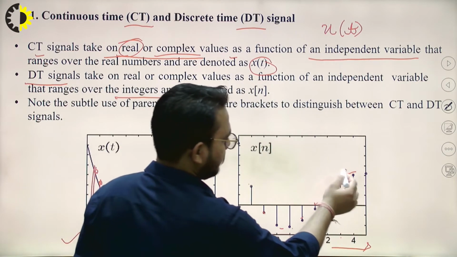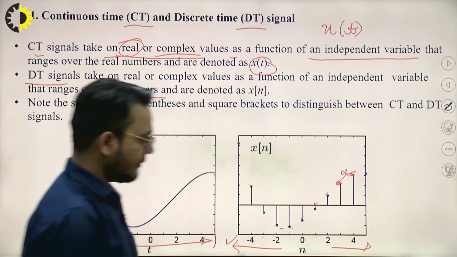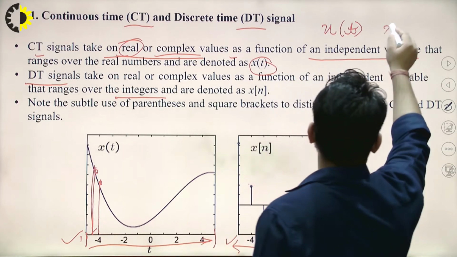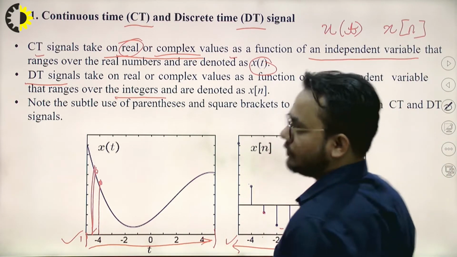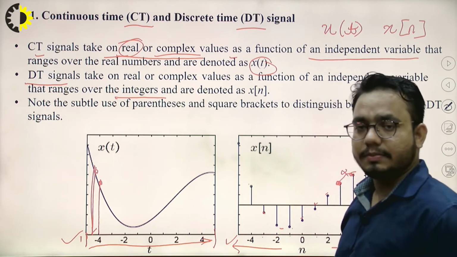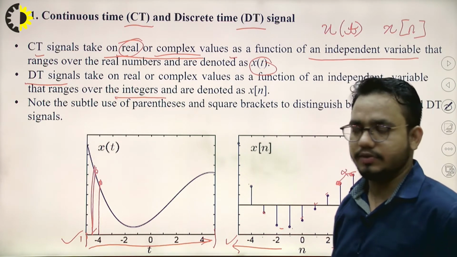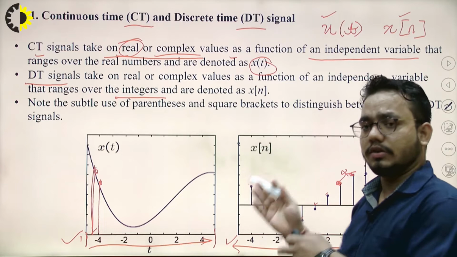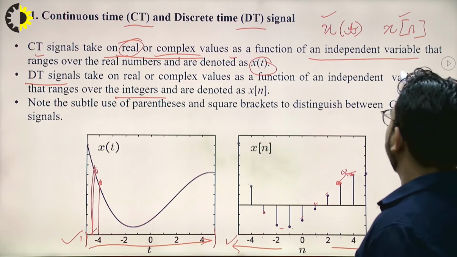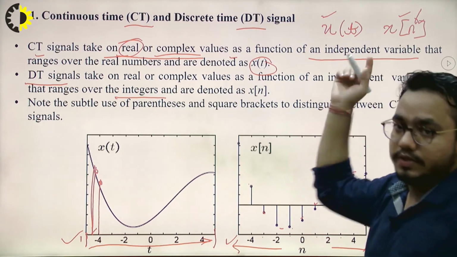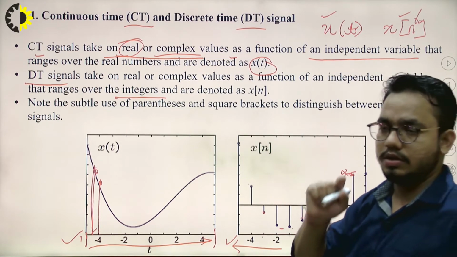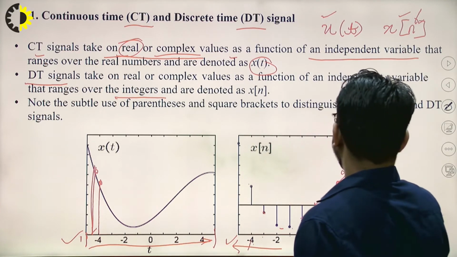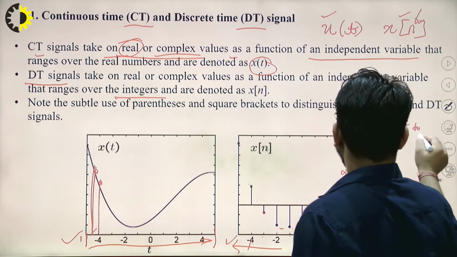It is not present everywhere, it is only here and here, right? So this is discrete, and it is represented by x of square bracket n. This is one of the differences in the representation of discrete time and continuous time signals. From the representation alone we can find out which is continuous and which is discrete. And n represents samples here, it is not time. This has to be noticed. Samples means it will have some range from -4 to +4, right?